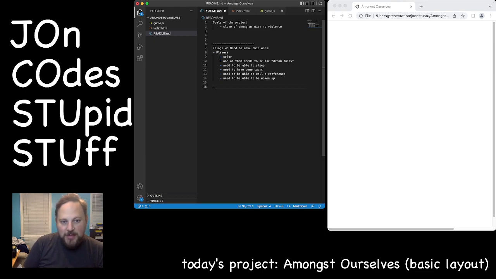We also need a map. Map needs to have walls, or maybe map needs to have rooms, and a map needs to have dream passages.